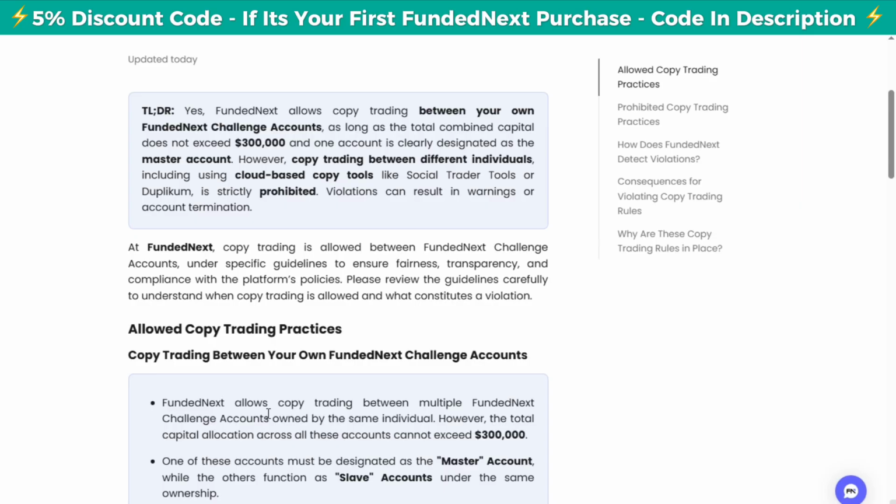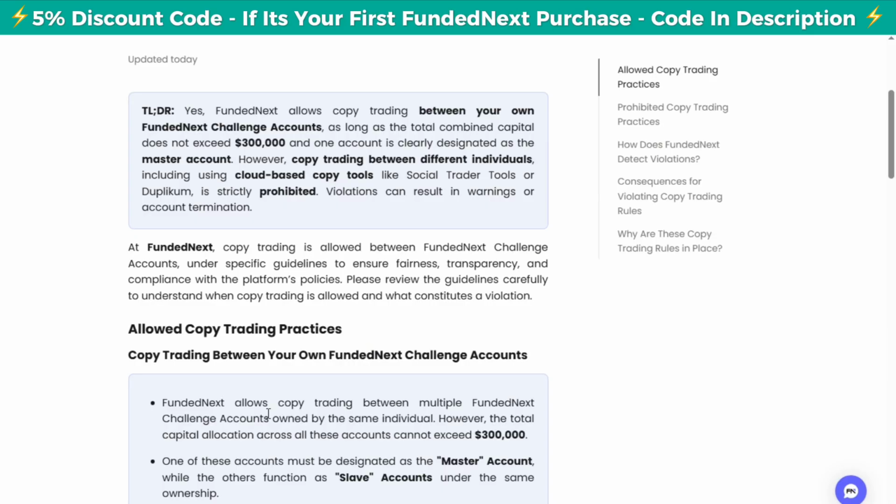So what is the exception for you to manage maybe your 3 accounts easily? Because copying trades between FundedNext funded accounts is not allowed, the only option is for you to merge your accounts to make them one big account. Now, you can only merge funded accounts, the accounts that have passed the evaluation. You cannot merge the challenge accounts.